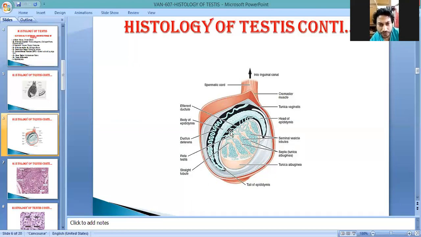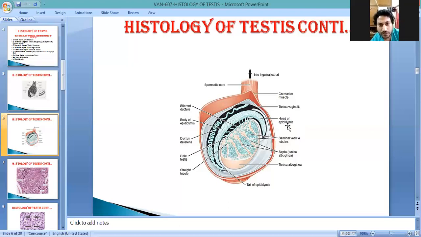After that, this rete testis runs upward and forms about a dozen, about 12 in number. We call these vasa efferentia, or efferent ductules. This is the vas efferentia. After that, it forms part of the epididymis, that is the